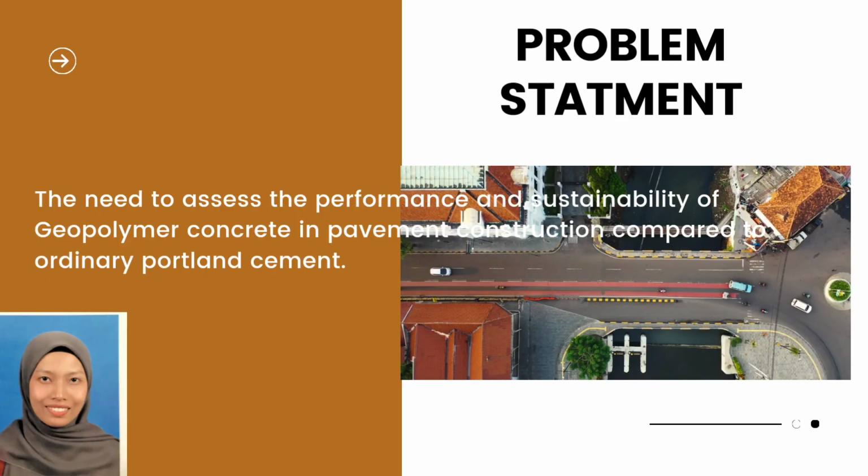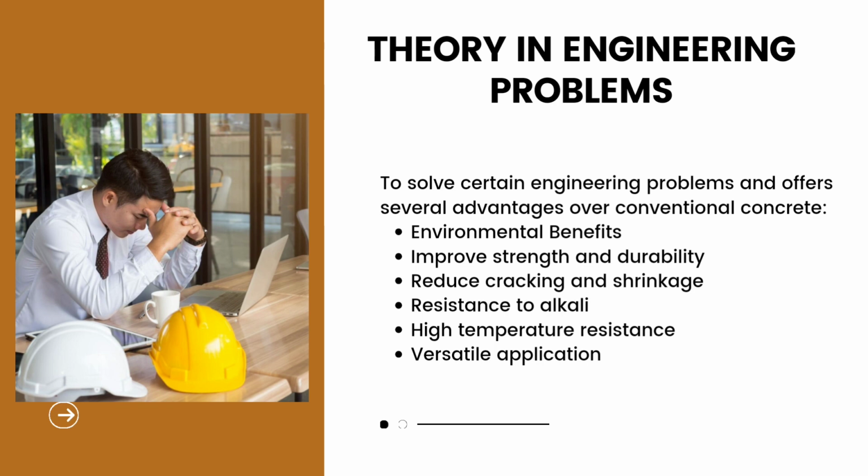The problem statement is about the need to assess the performance and sustainability of geopolymer concrete in pavement construction compared to ordinary Portland cement. Theory in engineering: to solve the engineering problem, geopolymer concrete has several advantages over conventional concrete. First, environmental benefits. Second, improved strength and durability. Third, reduced cracking and shrinkage. Fourth, high temperature resistance. Fifth, versatile application.